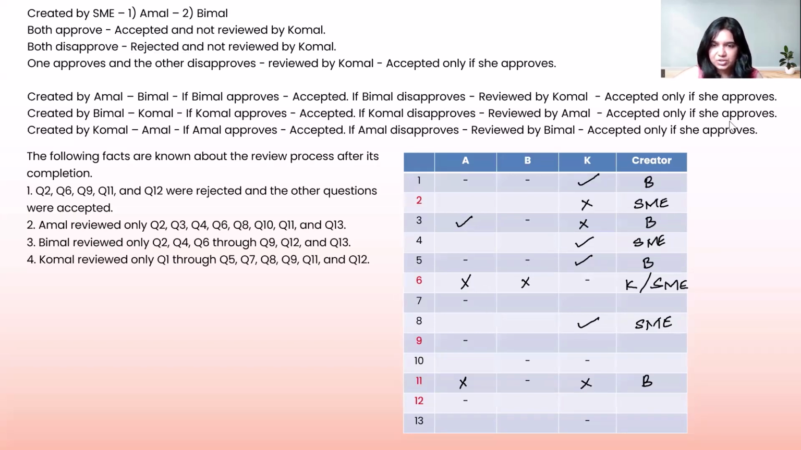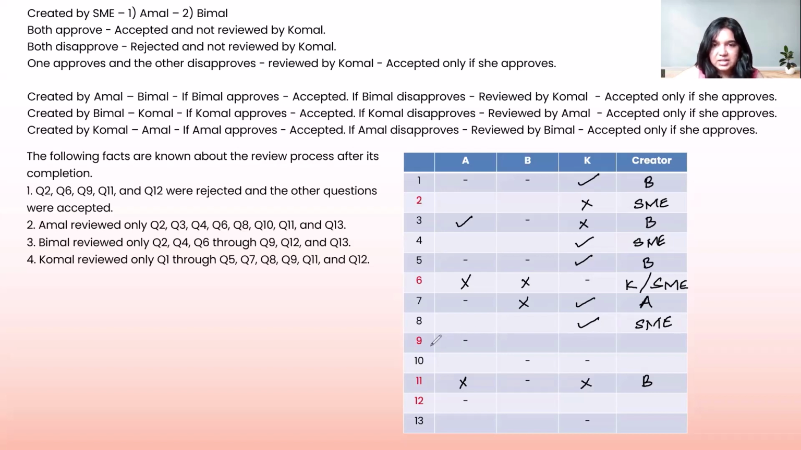Let's look at the next question in the list, which is question number 7. For 7, we know that A has not taken part in it. So we know that only B and K have been active parts of this question. So it must have been created by A and it has been accepted, which means it goes to B first and then it goes to K. That means B must have clearly rejected it and therefore it has gone to Komal and Komal has approved it. So this is a reject and this is an approval. That is question number 7 for us.